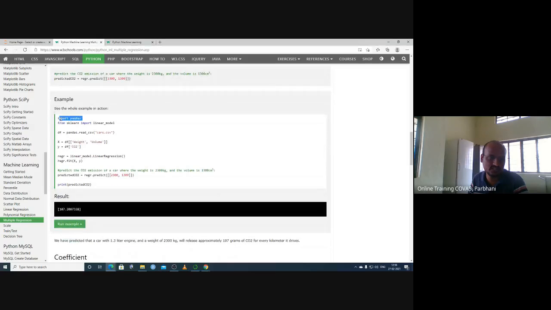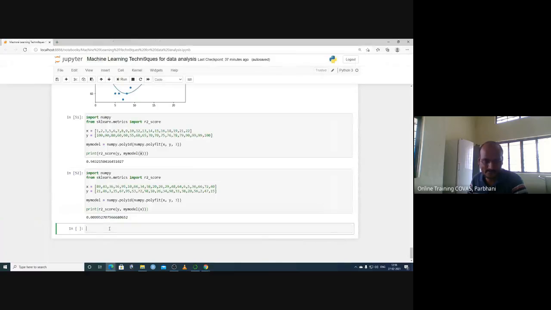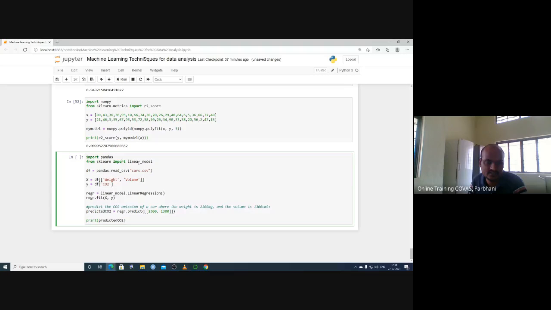So here we have imported pandas, and sklearn linear_model we have imported. So this is our data. This is X value, y value, data frame we are predicting. Then regression model we have used, the linear regression fit X and y we are doing here. And based on weight and volume, we want to predict the CO2 emission.